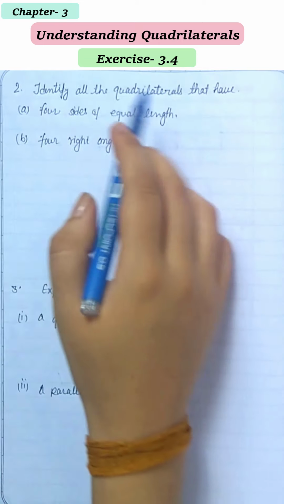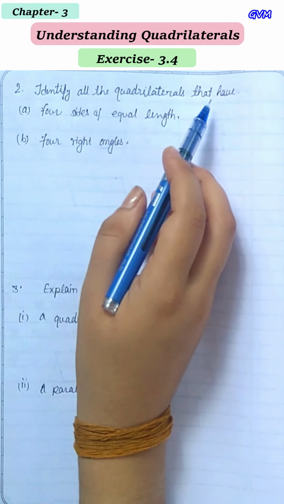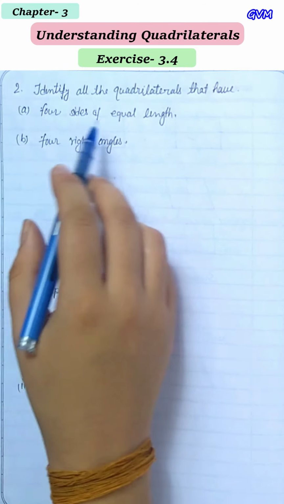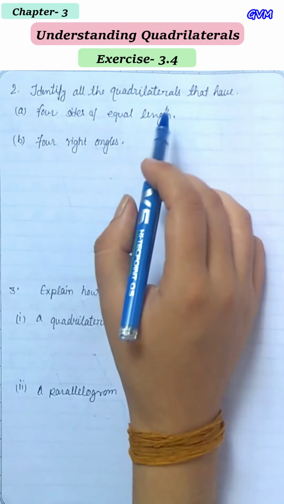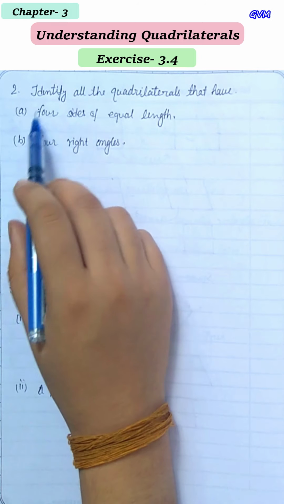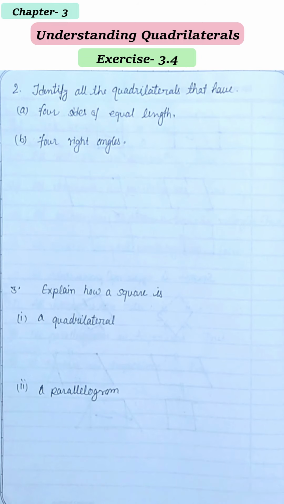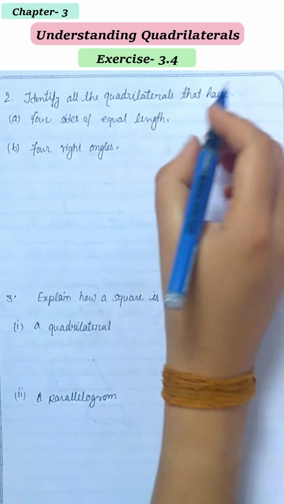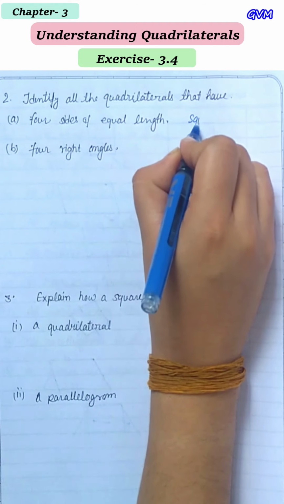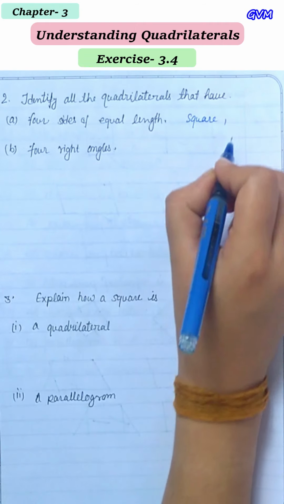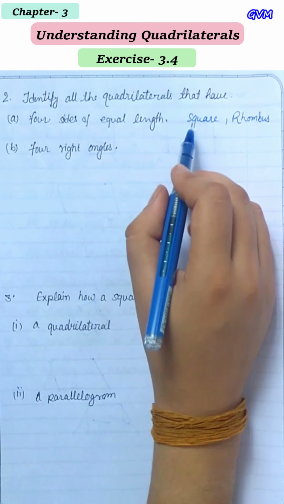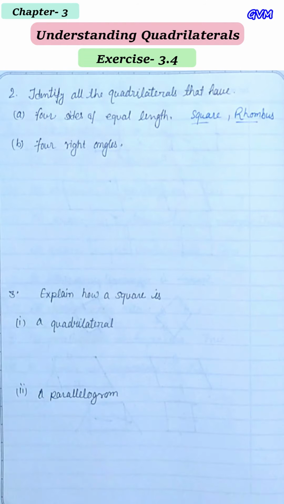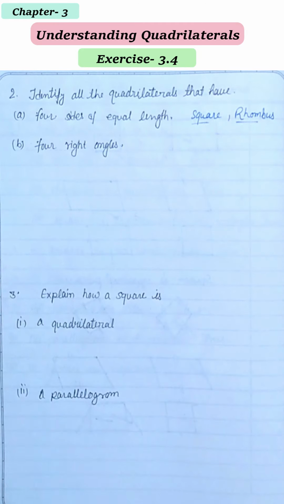Question number 2 is: identify all the quadrilaterals that have four sides of equal length. So we have to identify the quadrilaterals in which all four sides are of equal length. Okay, so one is a square and the second one is a rhombus. So square and rhombus are the quadrilaterals that have four sides of equal length.